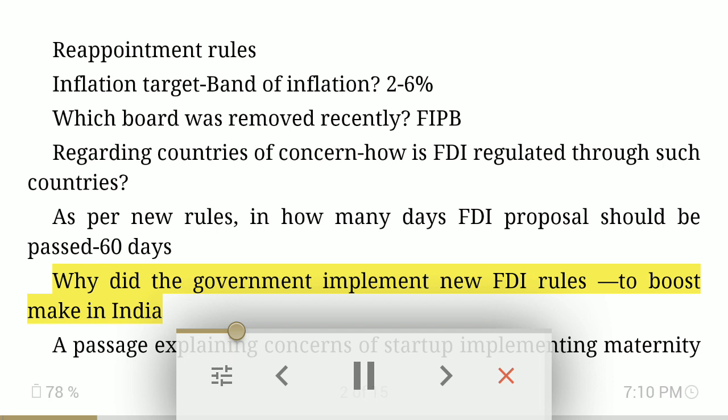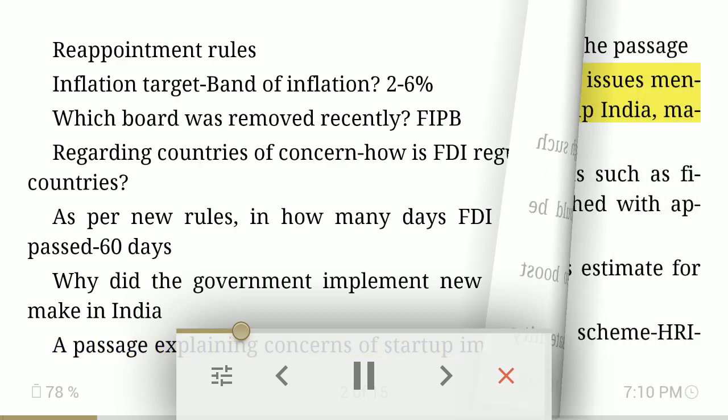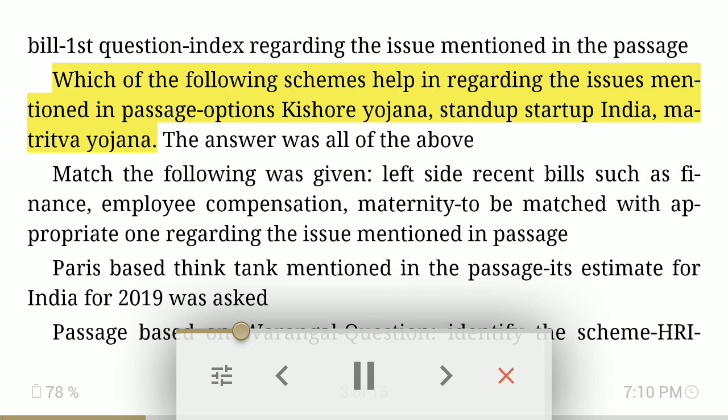Why did the government implement new FDI rules? To boost Make in India. A passage explaining concerns of a startup implementing the maternity bill. First question: the issue mentioned in the passage. Which of the following schemes help in regarding the issues mentioned in the passage? Options: Kishore Yojana, Stand Up Startup India, Matritva Yojana. The answer was all of the above.